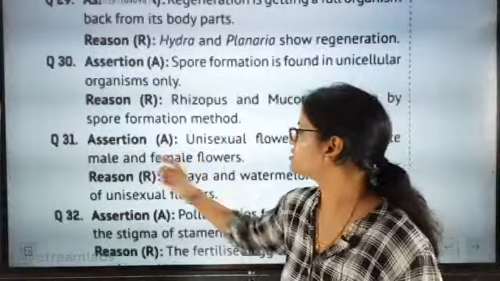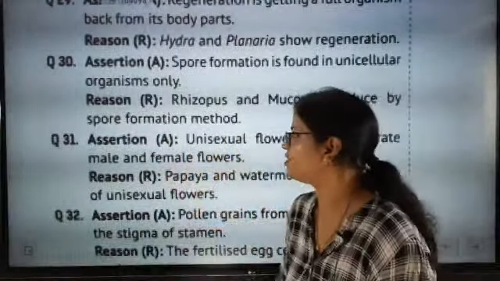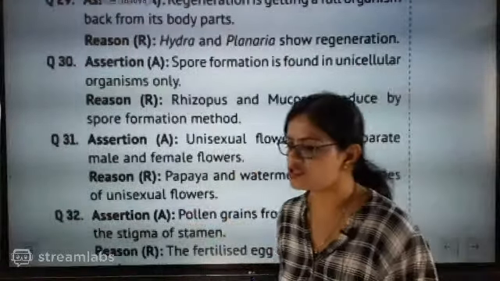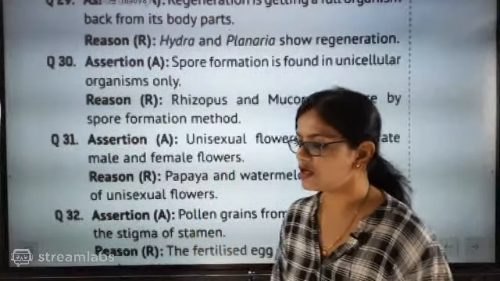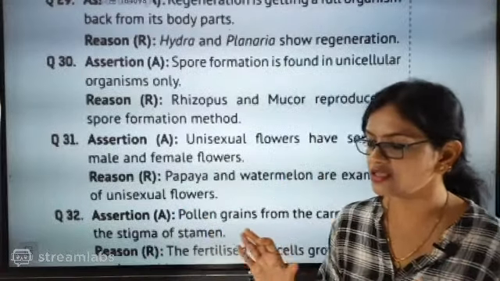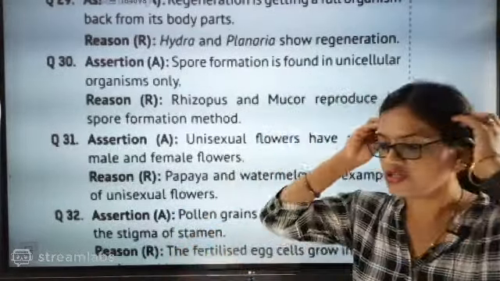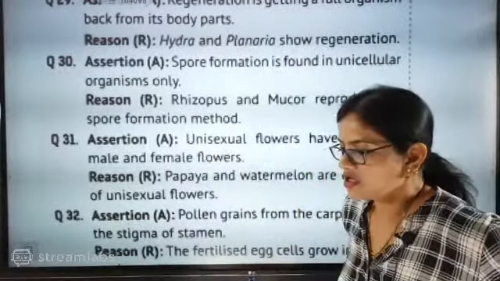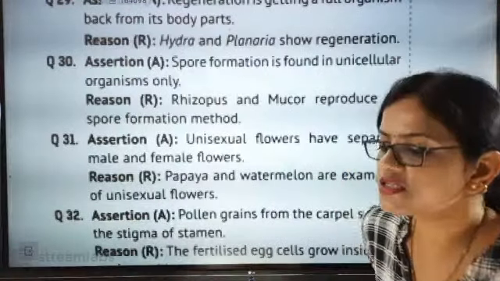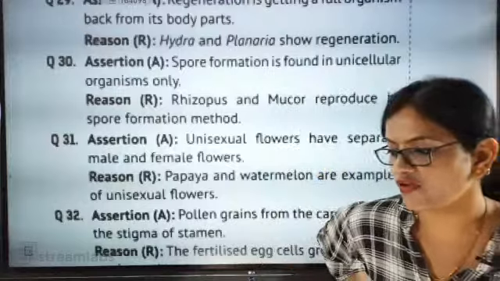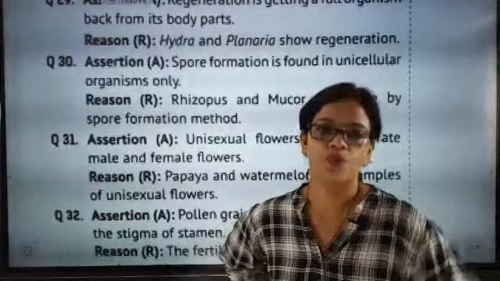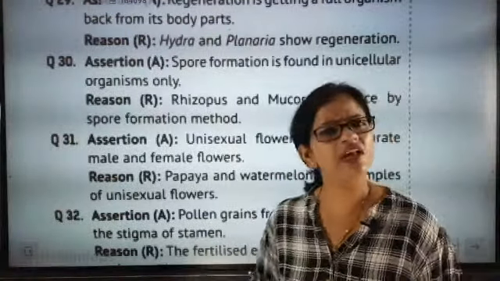Now look here. Assertion: unisexual flowers have separate male and female flowers. That is exactly a true statement. Papaya and watermelon are examples of unisexual flowers, again a true statement. Then stop. Whatever answer you are giving, A, C, D, first stop yourself, take a minute break and then think. The correct answer: papaya and watermelon are examples of unisexual flowers. No doubt about it. True.